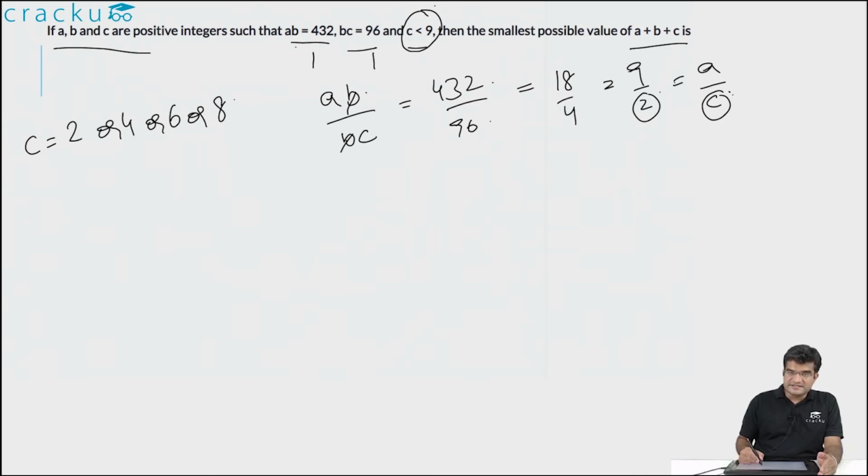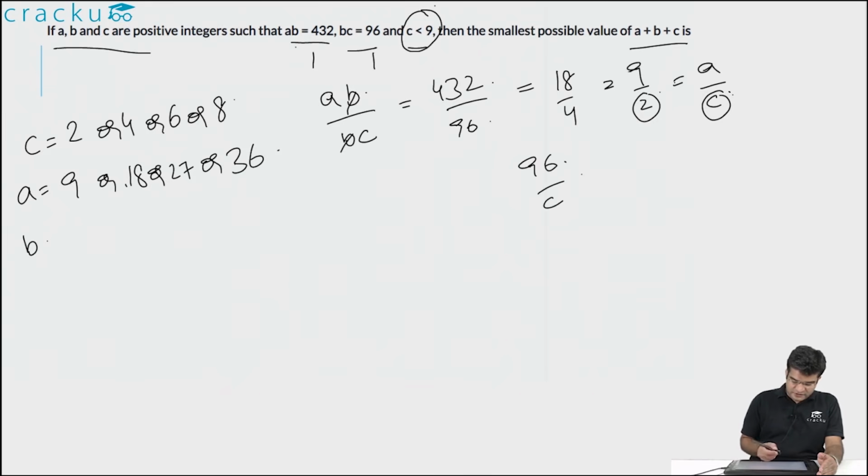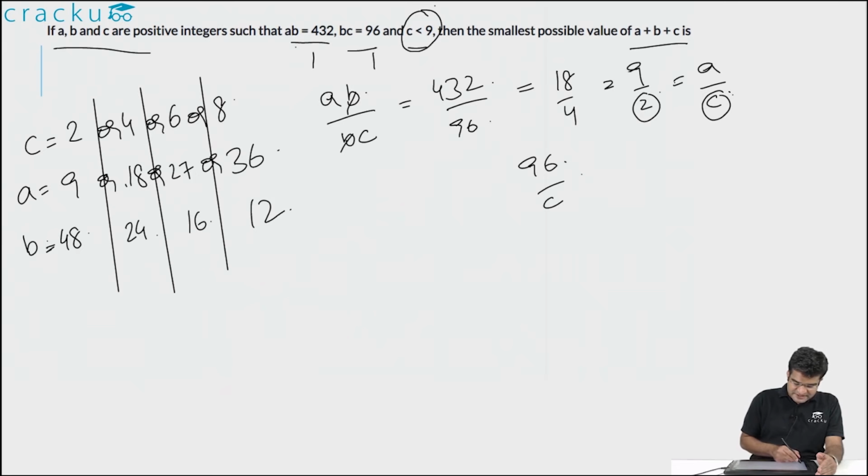Now we know that a by c is equal to 9 by 2, so the value of a will be either 9 or 4 into 9 by 2, so this is equal to 18 or 27 or 36. Similarly, the value of b will be equal to 96 divided by c, so that would imply the value of b is equal to either 48 or 24, or 96 divided by 6 is 16, or 96 divided by 8 is 12. So these are the four cases that we'll have to consider. Now we'll calculate the value of a plus b plus c in each of these four cases and then find out which of them is the minimum.